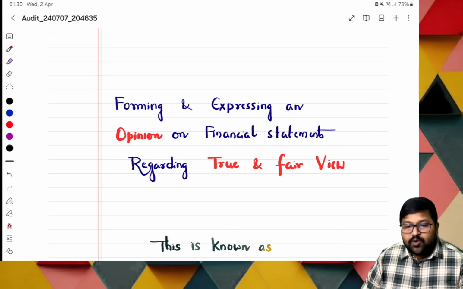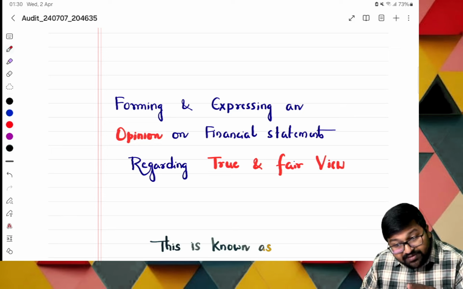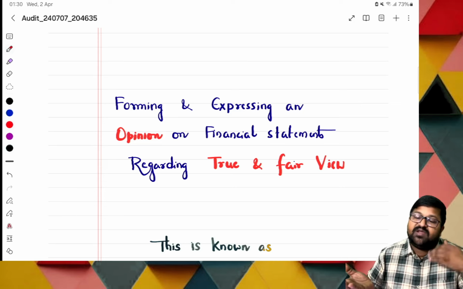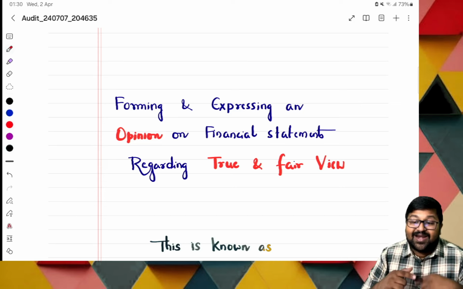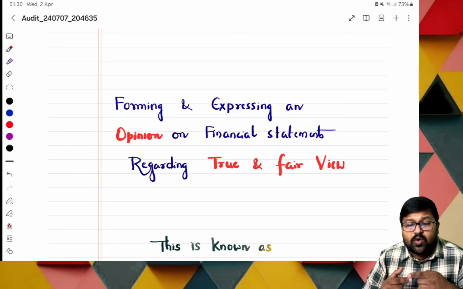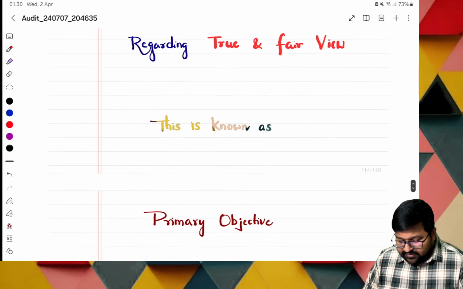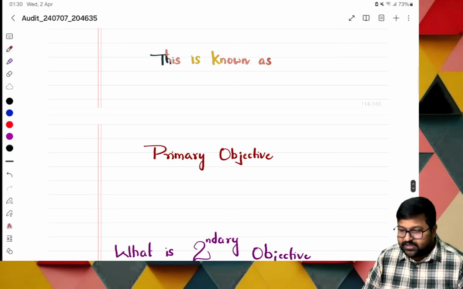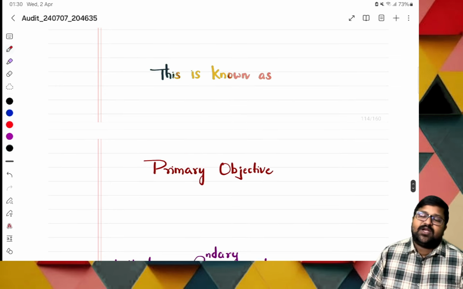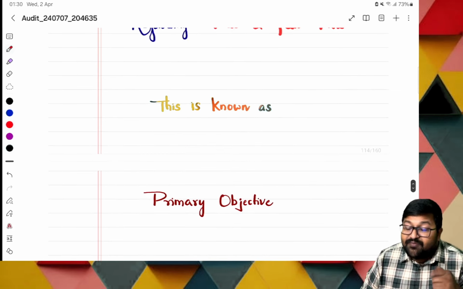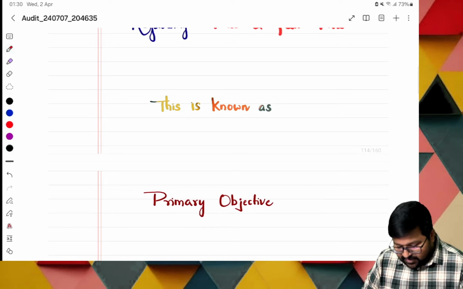Forming an opinion on the financial statements, using the financial information, on whether they are true and fair. This is known as the primary objective. And what is the secondary objective? Detection of fraud and error.